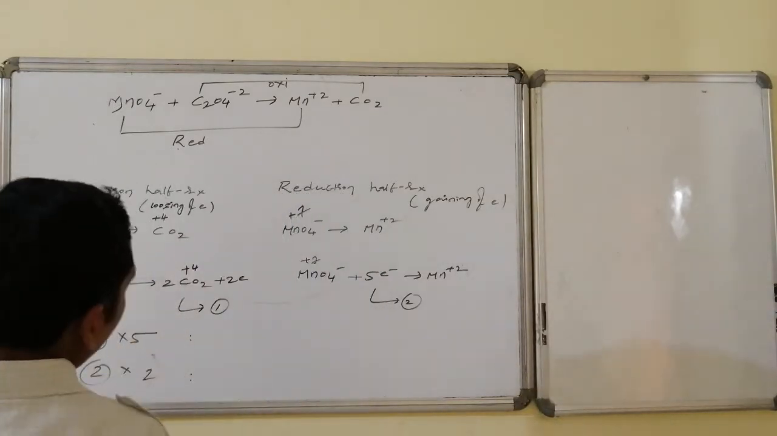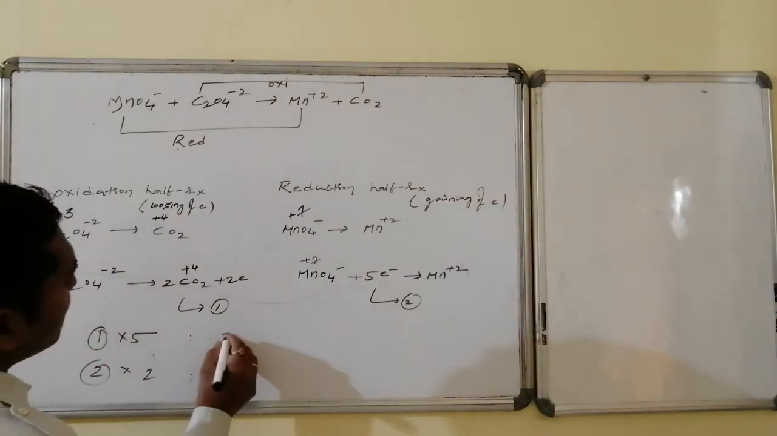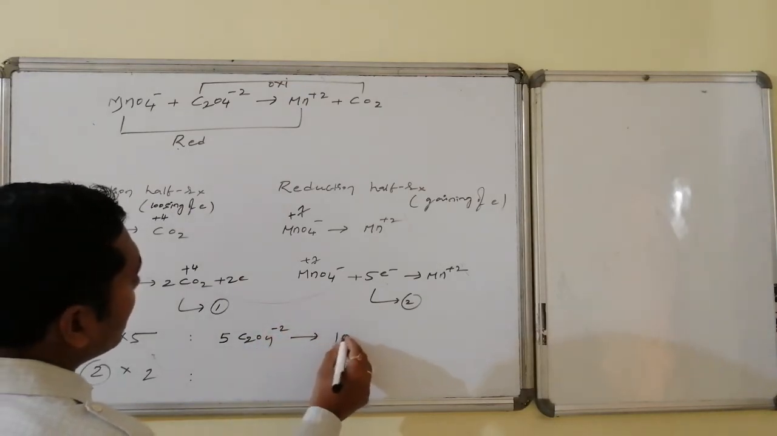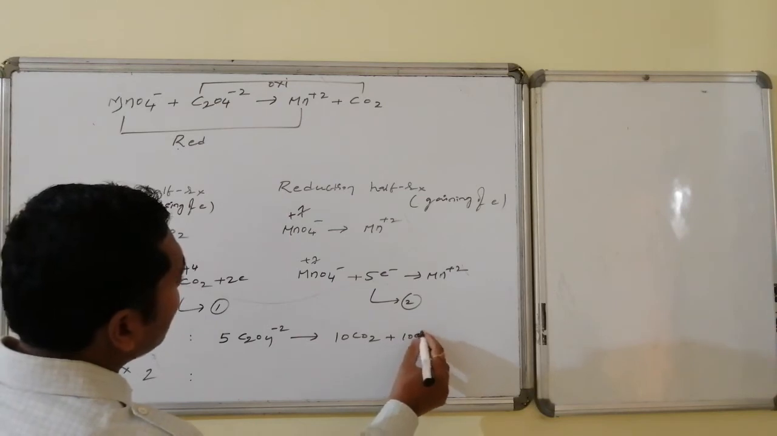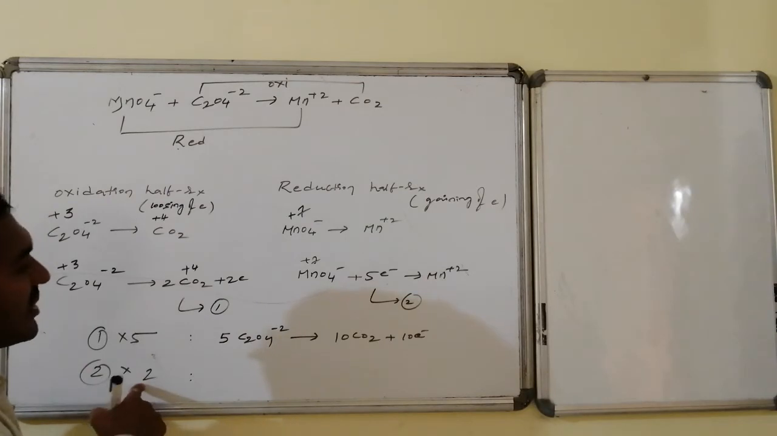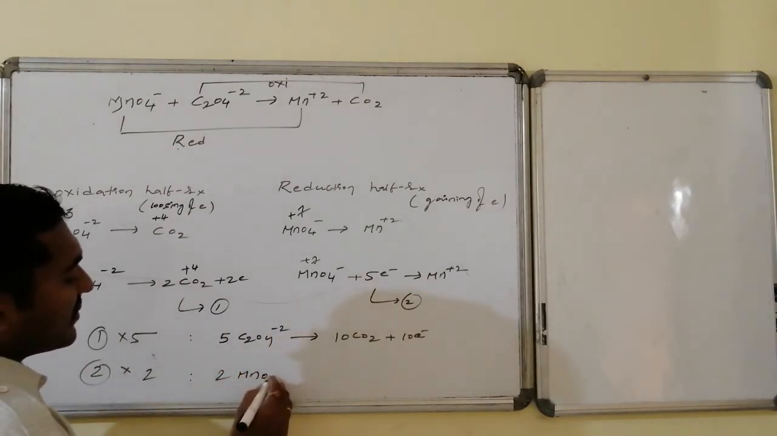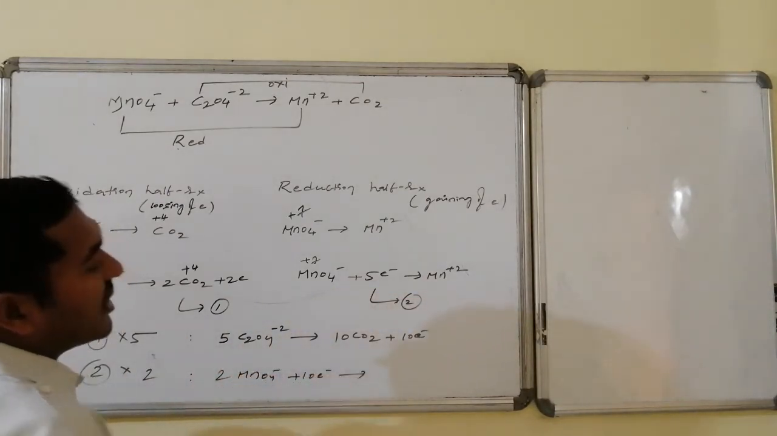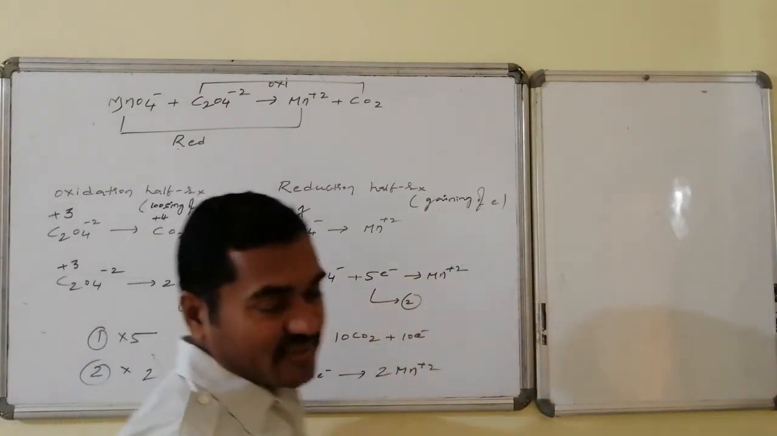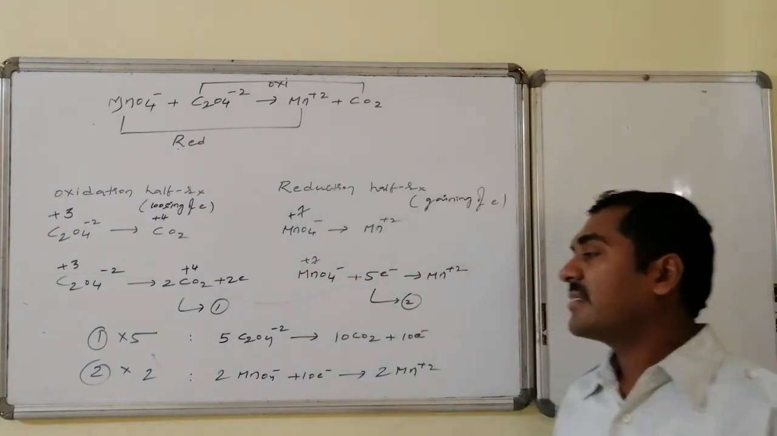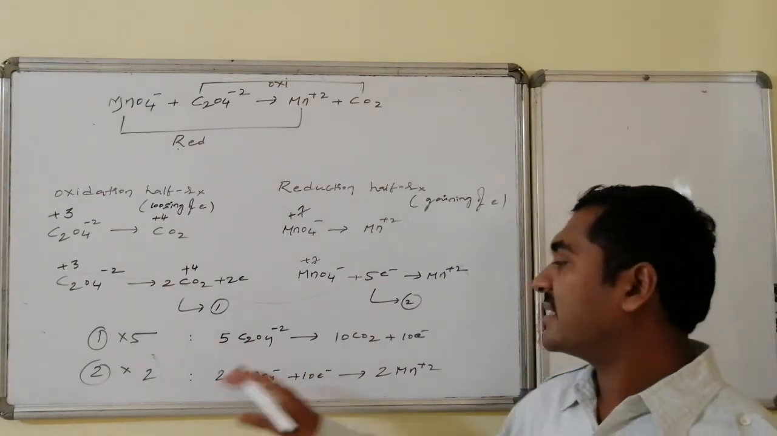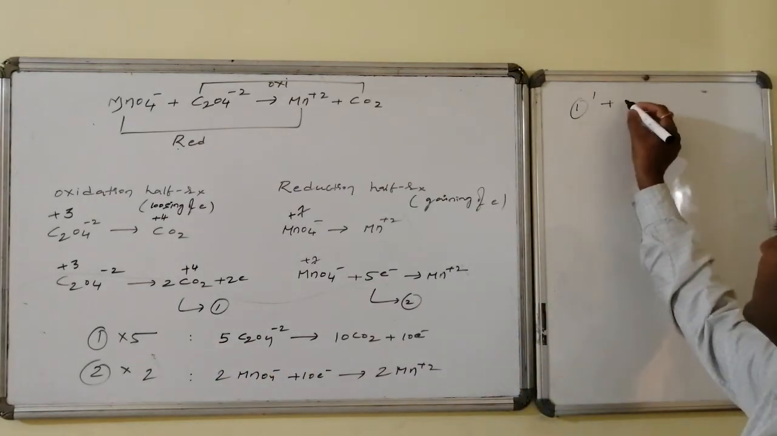On doing so, the equation becomes 5 times C2O4 2 minus is converted to 10 times CO2 plus 10 electrons. Is it okay? The next one, this I am balancing, I am multiplying with 2. 2 times MnO4 minus, after taking 10 electrons, is converted to 2 times Mn2 plus. Now adding these new equations, consider this as 1 dash and 2 dash. 1 dash plus 2 dash.